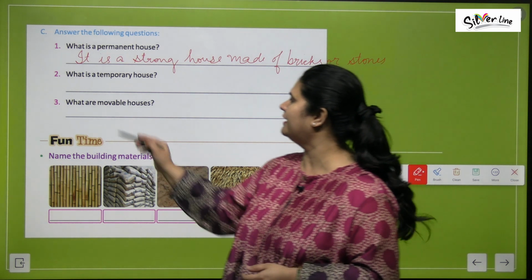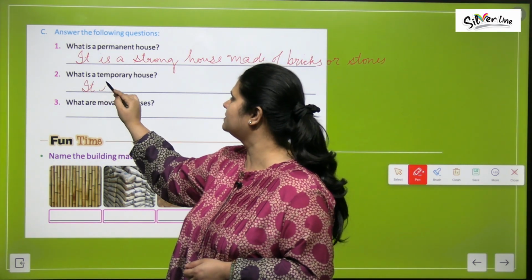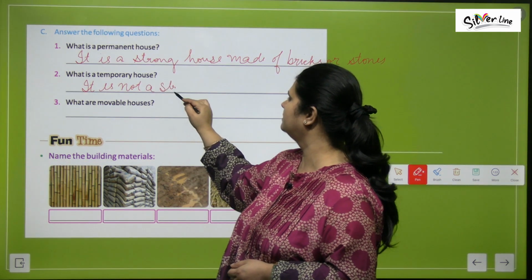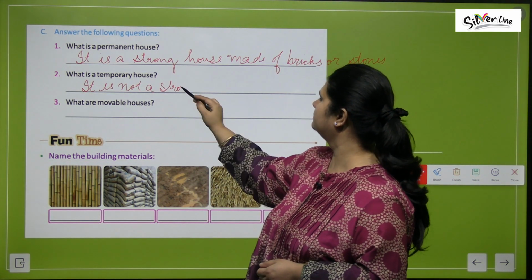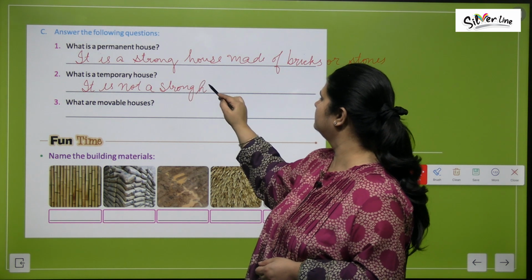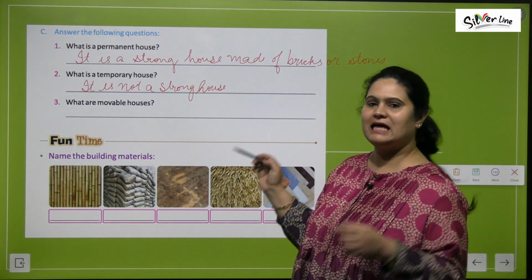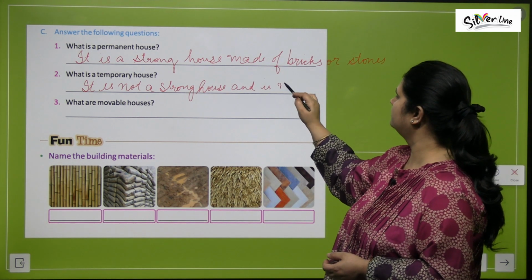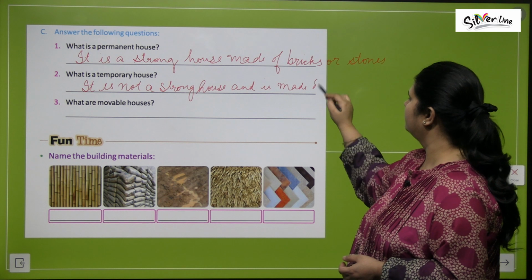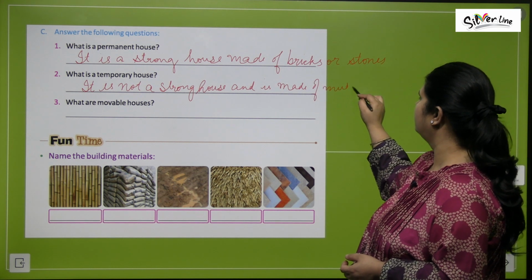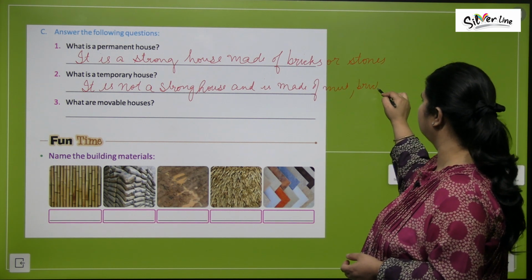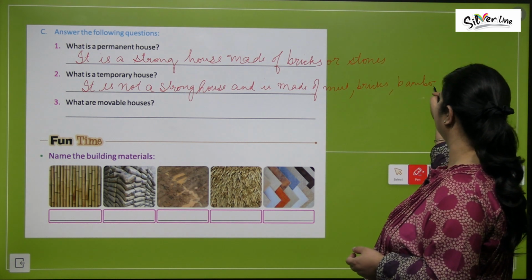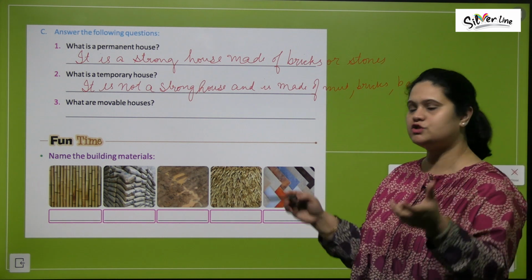Temporary house क्या होते हैं? It is a house. It is not a strong house. And it is made of mud, bamboo, right? And straw.